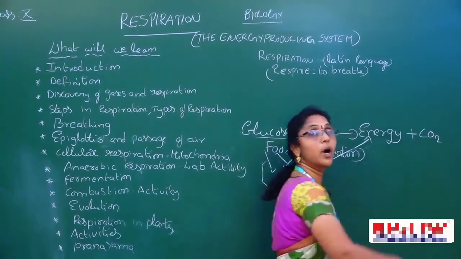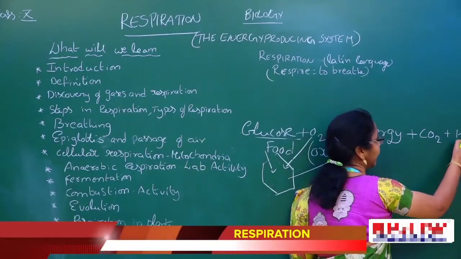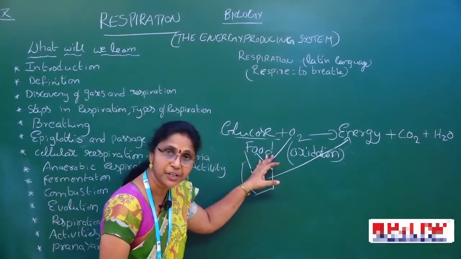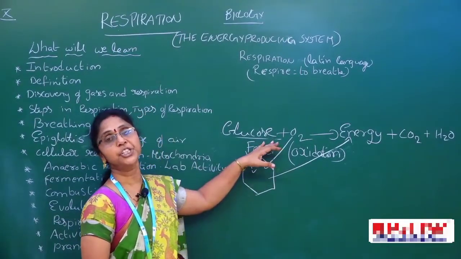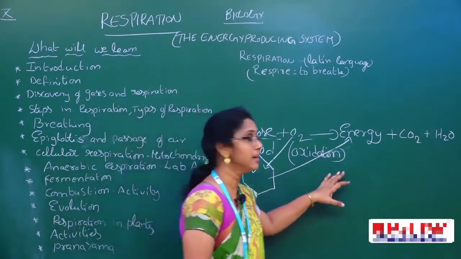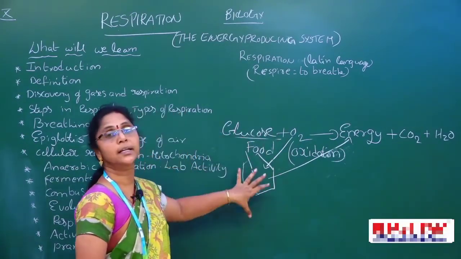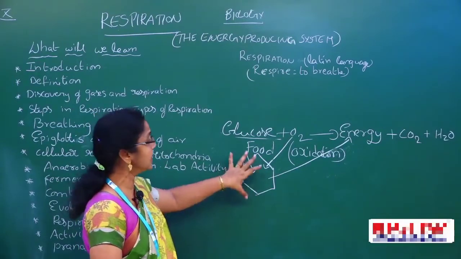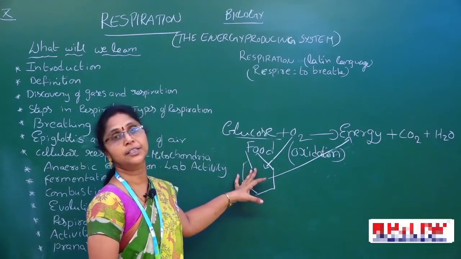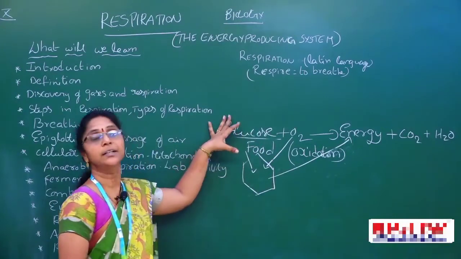Some amount of carbon dioxide is also releasing. And some water vapor is also releasing. This process is called respiration. Clear? The definition of respiration: the food molecules are oxidized and energy is releasing, and that process is called respiration. This whole process occurs in a cell. This is called cellular respiration. Later we will discuss it in detail. Afterwards we are going to the next chapter. Okay. So this is about the definition.